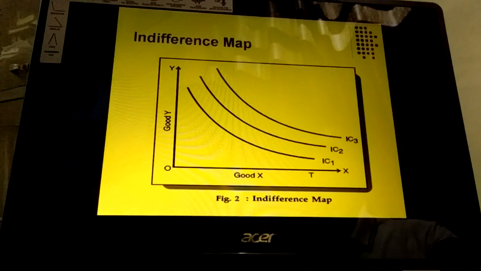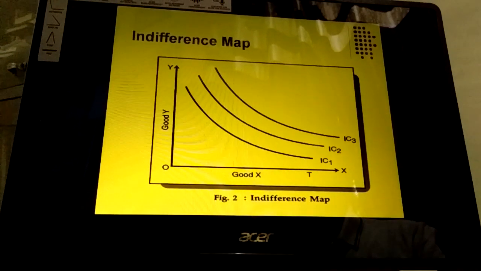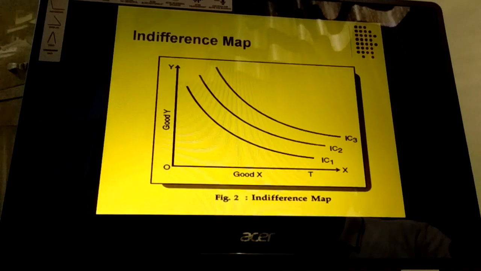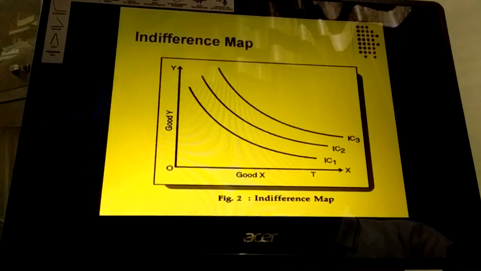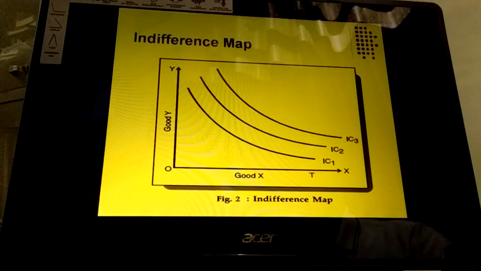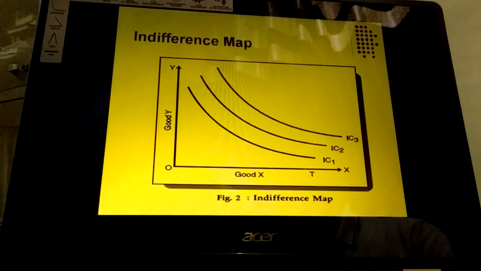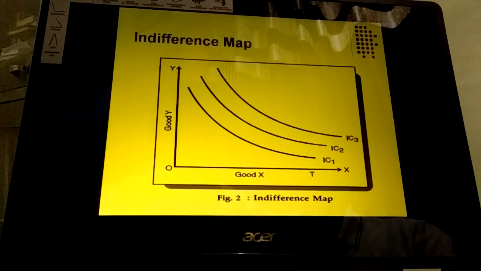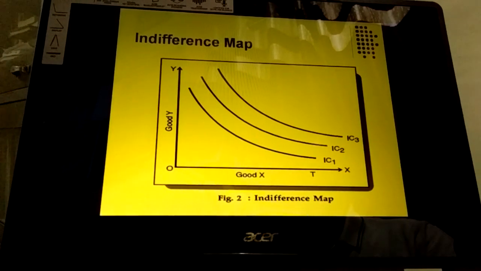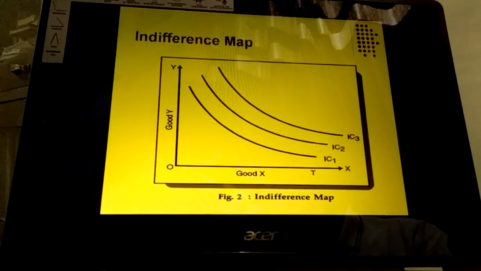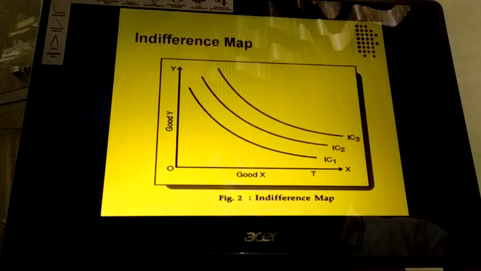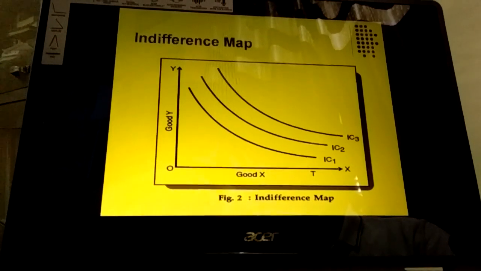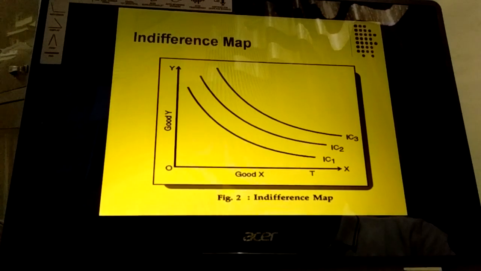Now the indifference map has been plotted. Again on the x-axis the good X has been plotted, and on the y-axis the good Y has been plotted. IC1 represents the indifference curve for the income, say Y1, then IC2 for the income Y2 of the consumer, and IC3 is the indifference curve for the consumer at Y3 income. We can see the different sets of the consumer's indifference curves, represented as IC1, IC2 and IC3.